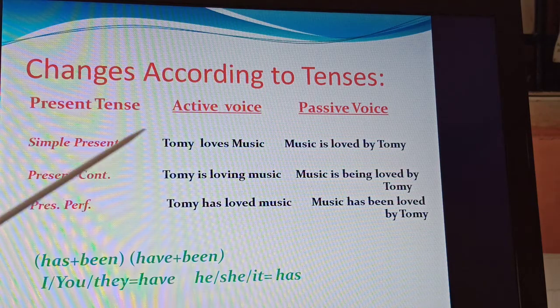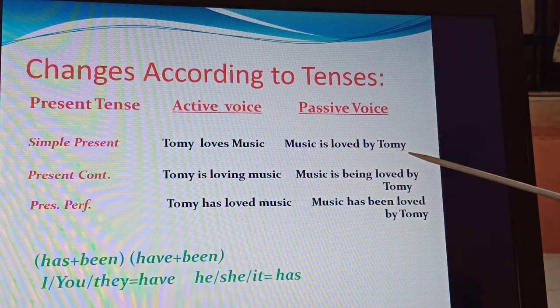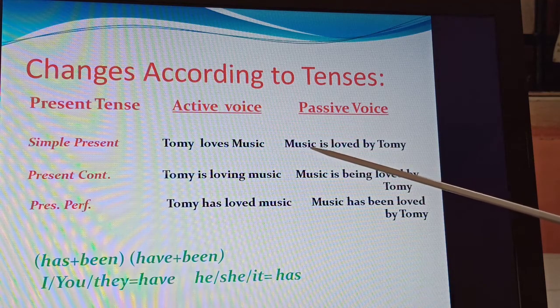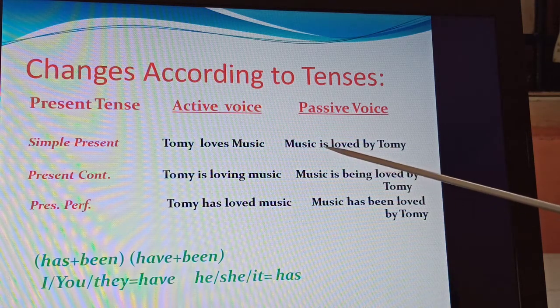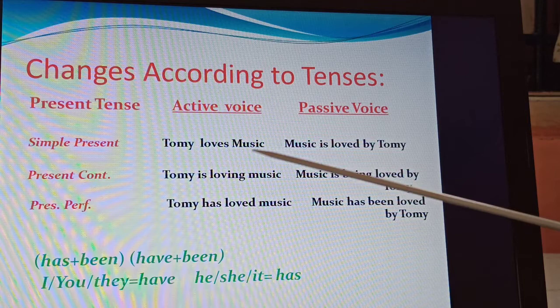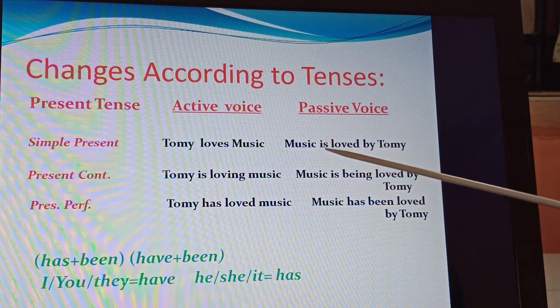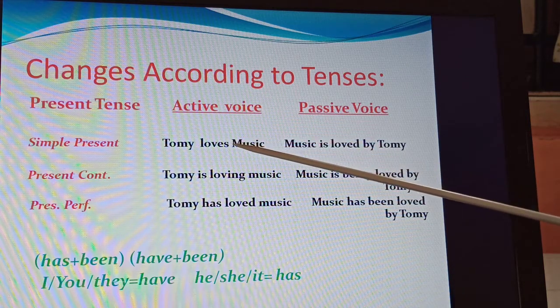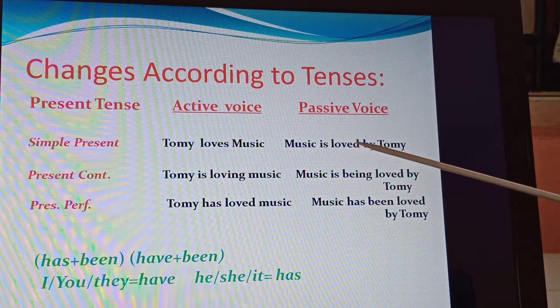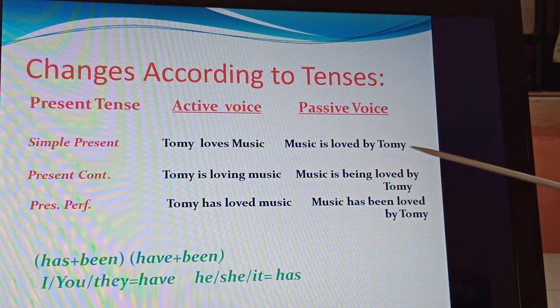Tommy loves music. Tommy is your subject, loves is a verb, and music is an object. Passive voice would be music is loved by Tommy. Music becomes the subject. The appropriate form of the verb is, because it is simple present, plus loves becomes the past participle loved. Preposition by, and here Tommy becomes the object.